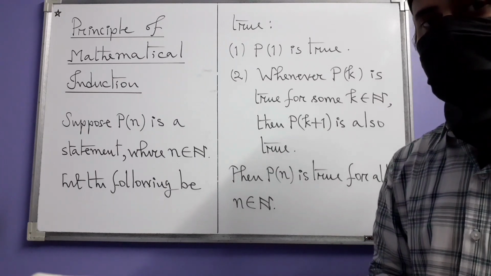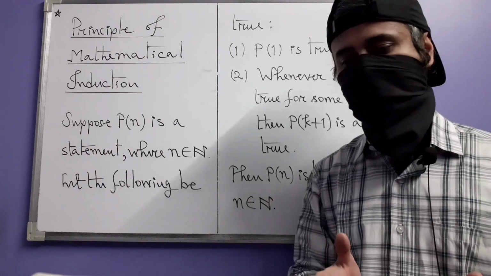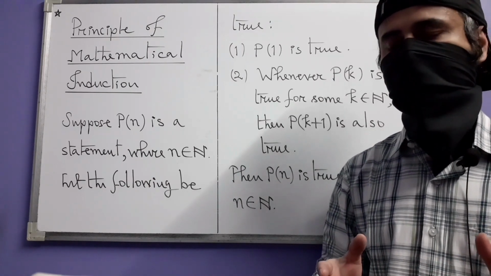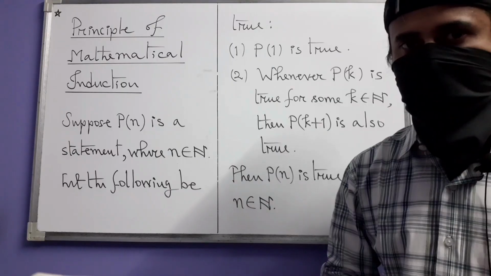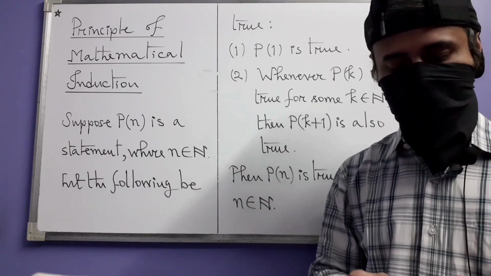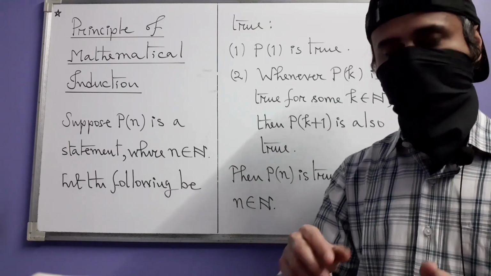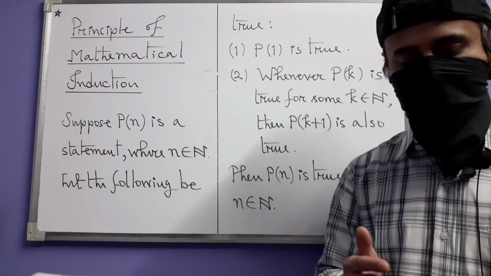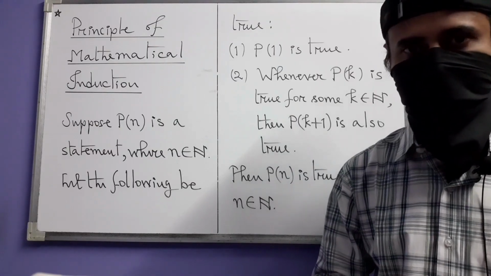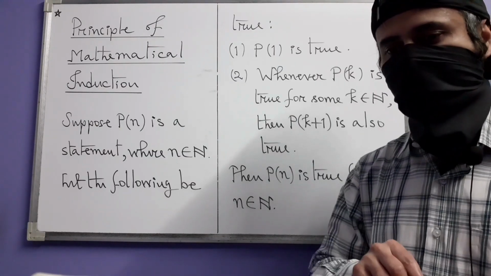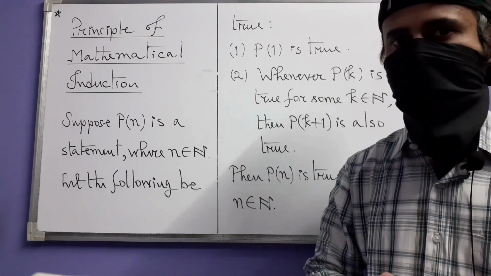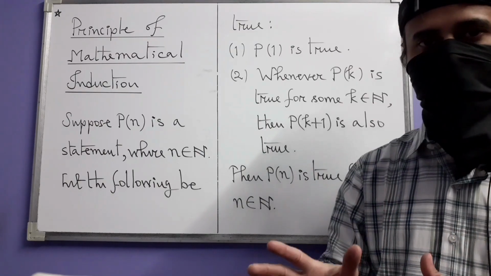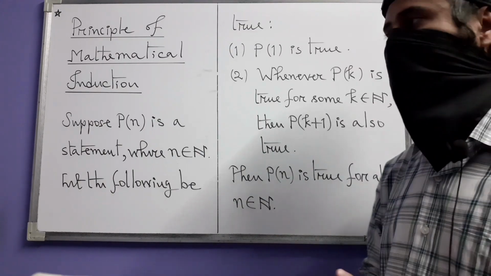What is a sentence? The type of sentences that we are interested in mathematics are sentences which are either true or false. They are called statements. For example, if I say something like this, what is your name? It's a question. It does not make sense to ask if it is true or false. However, if I say that 1 is a natural number, this is a statement because I can assign the truth value true to it because 1 is really a natural number.